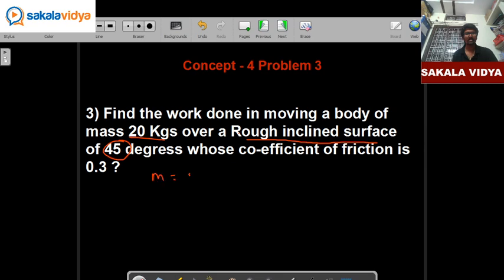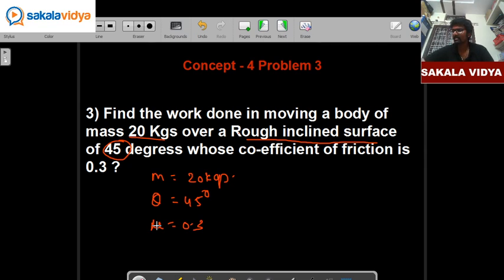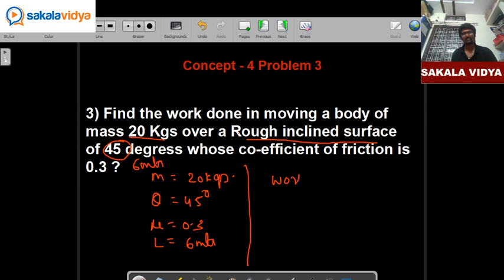Mass of the object is 20 kgs, angle of inclination is 45 degrees, coefficient of friction is 0.3, and what about length? Length is not given, it is 6 meters, displacement is 6 meters. So what we have to calculate here? Work done.